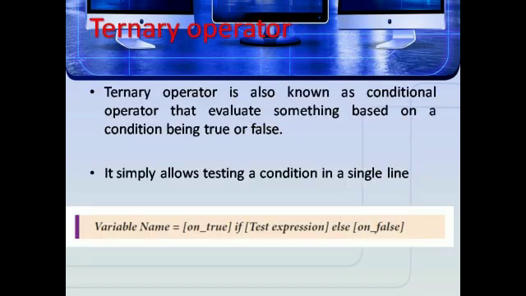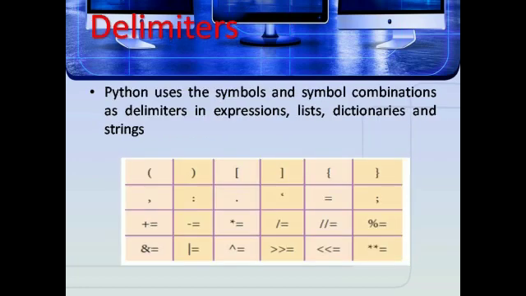Next one is ternary operator. Ternary operator is also known as a conditional operator that evaluates something based on a condition being true or false. It simply allows testing a condition in a single line. Variable name is equal to on true if test expression else on false.